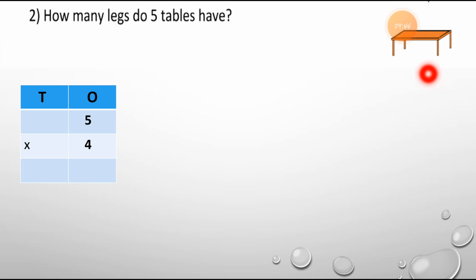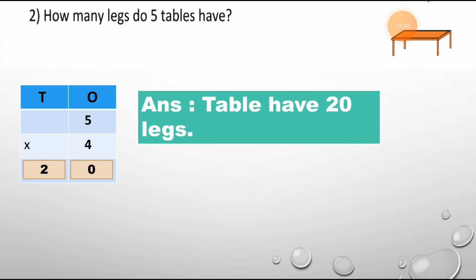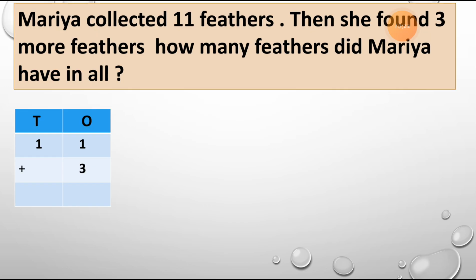This 1 table has 4 legs, and we have to find how many legs the 5 tables have. So 5 4s are 20. So how many legs do the 5 tables have? So we can write down the answer that 5 tables have 20 legs. That is the logic that we have to find, how many legs the one table has. Let's see the next question.